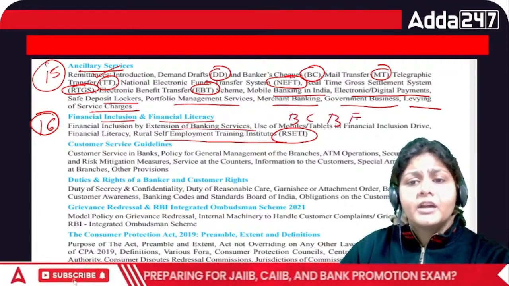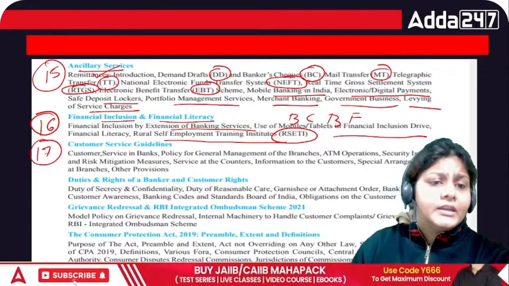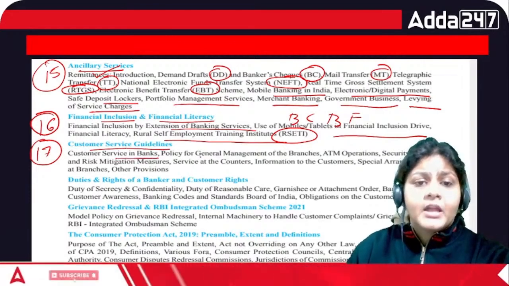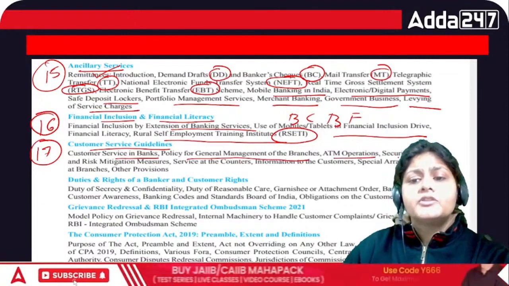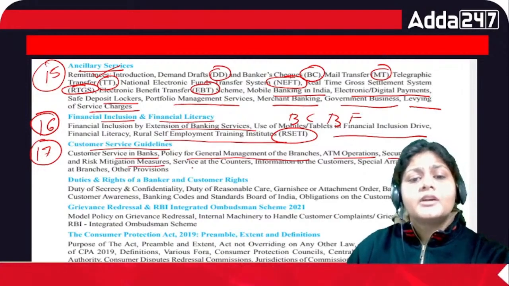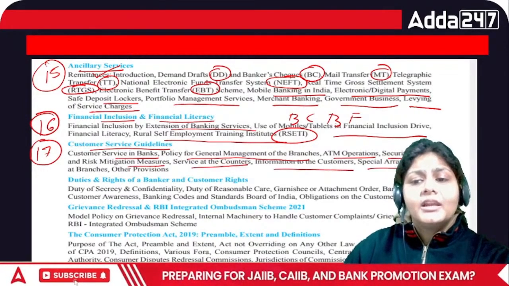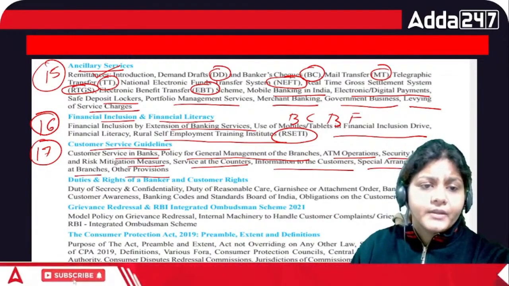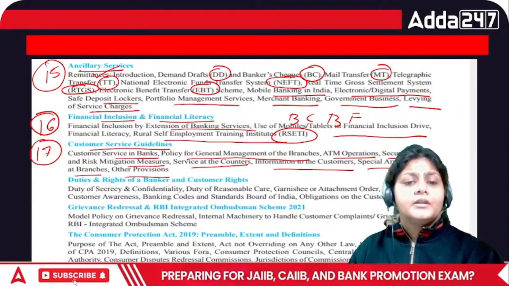These are all we are going to cover here. Then we have chapter number 17, customer service guidelines. So what is customer service in the bank? Then policy for general management of the branches, ATM operation, security issue and risk mitigation measures, service at the counter, information to the customer, special agreement arrangement at the branches, other provision. So this is all we are going to cover under the customer service guidelines.